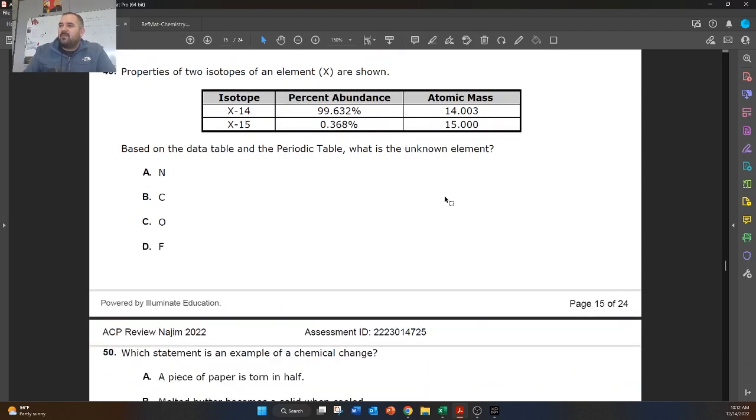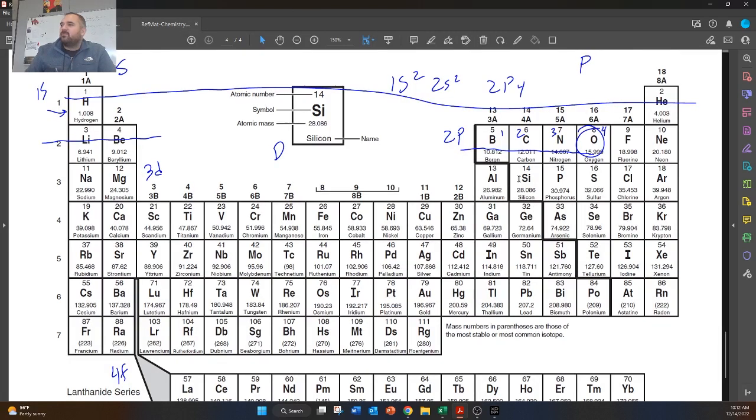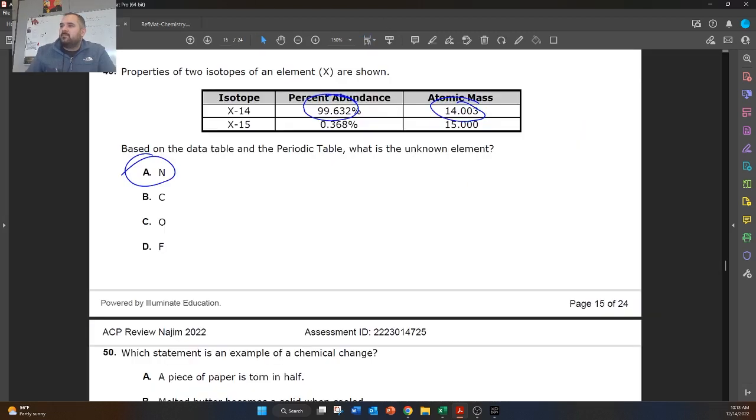All right, so this is another average atomic mass. Based on the data and the periodic table, what is the unknown element? So the unknown element, over 99% of it has a mass of 14. So if we look at the periodic table, what has a mass of 14? It's nitrogen. And I can prove it. So nitrogen has a molar mass of 14.07. So the answer is nitrogen.